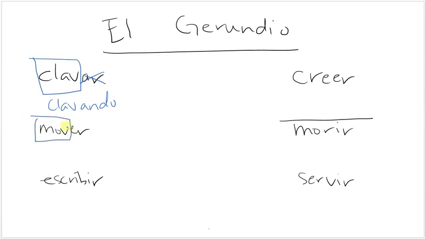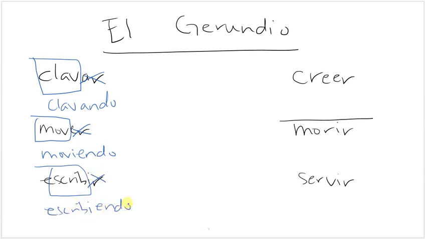For mover, it's an ER verb, so it's going to be yendo, moviendo, or moving. If it's an IR verb, it is also going to be yendo, so escribiendo, or writing. Ando or yendo, for almost all verbs. There are a few things you have to remember.